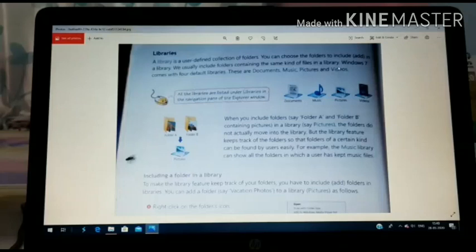So that's why we are collecting same kind of files to form a library folder. Windows 7 comes with 4 default libraries.